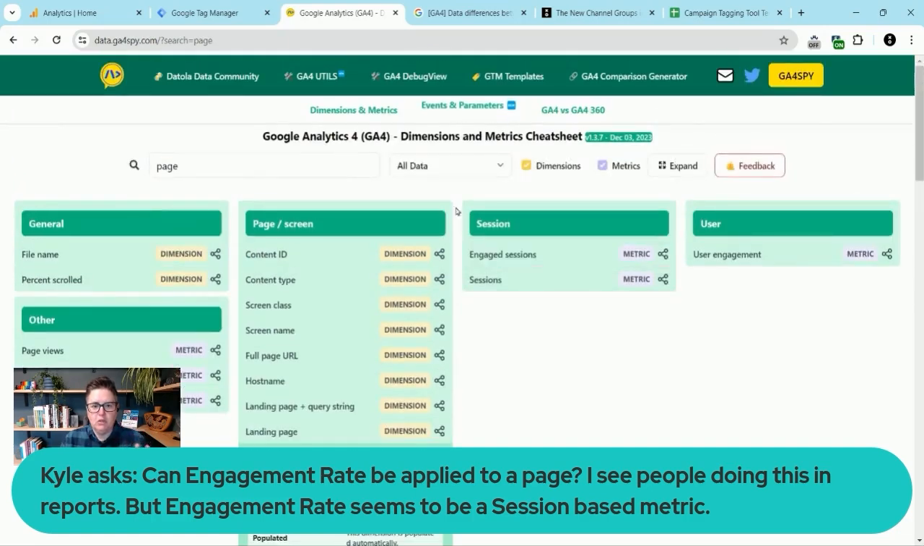So I hope you use this resource. It will really help you. Again, this URL is data.ga4spy.com.